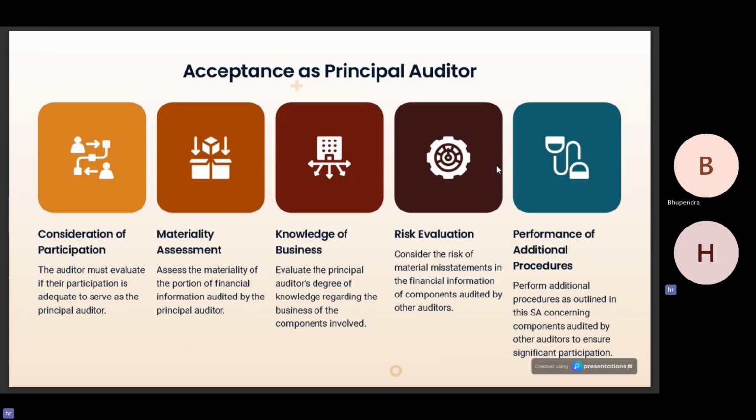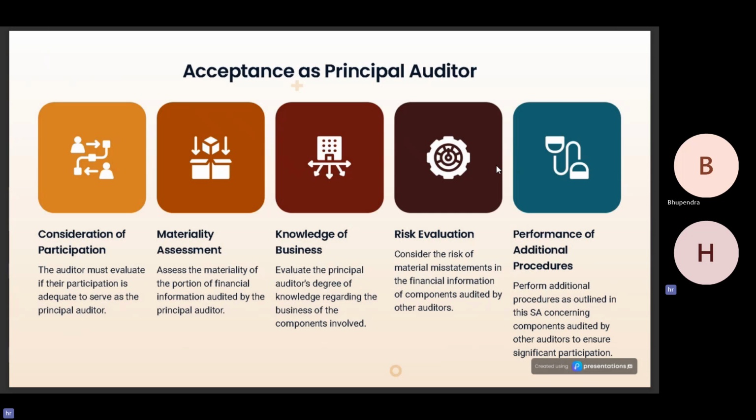Now, these two points, knowledge of the business and risk evaluation, are derived from SA 315, which talks about understanding the entity and performing risk assessment procedures for the same. Evaluating the principal auditor's degree of knowledge regarding the business of the components involved. For example, evaluate the principal auditor's knowledge regarding the business of the components. This is a reference from SA 305.